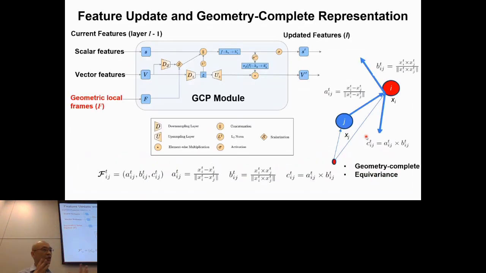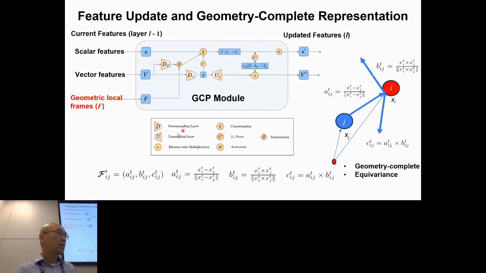Now, here's a little bit of detail about this approach. At layer L-1, we have scalar features and vector features describing the nodes and the edges. We also have a geometrical local frame as input. Then we use a series of neural network operations, like downsampling, upsampling, concatenation, all kinds of operations, to update these features and generate the new scalar features and vector features.